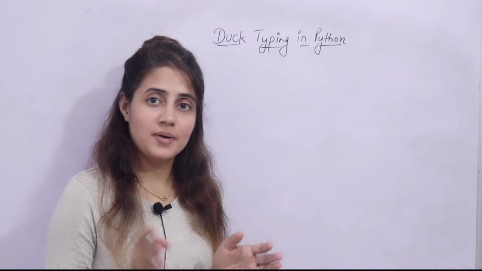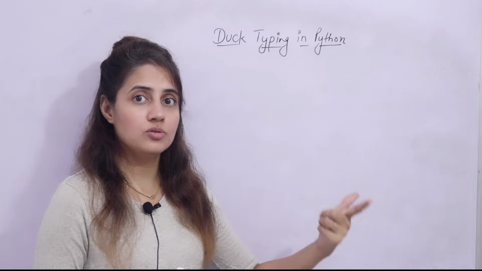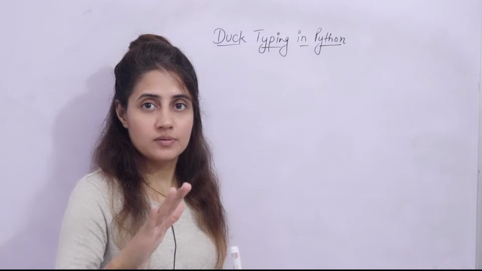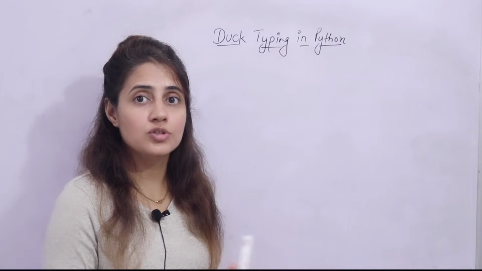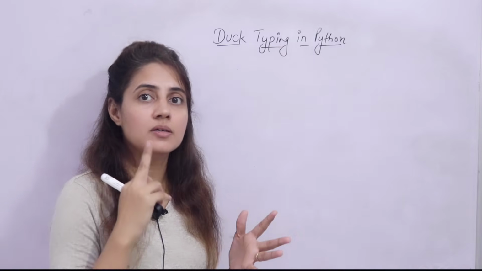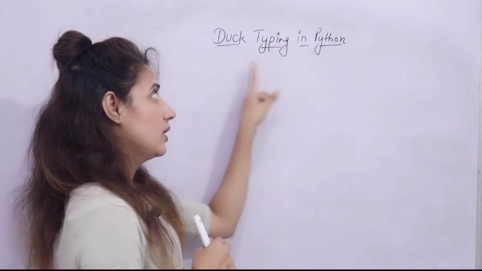So in the series of learning Python programming language, in the previous video we have seen what is polymorphism. That was an introduction to polymorphism, right? And in that video I told you there are 4 ways to implement polymorphism. First is duck typing, method overloading, operator overloading and method overriding. So in this video we will see the first way, that is duck typing in Python.